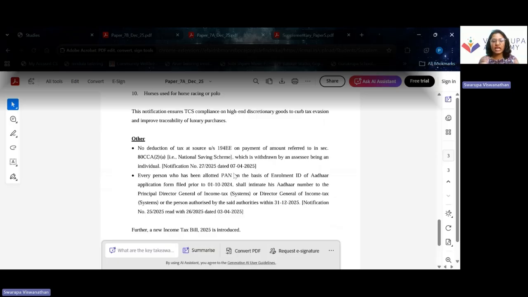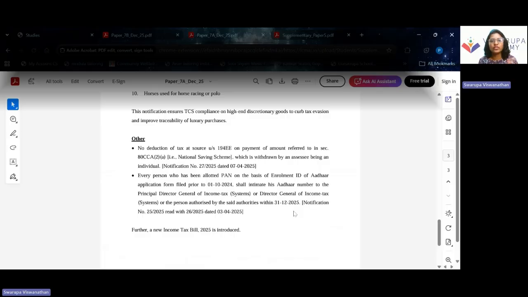The other amendment is that Aadhaar and PAN need to be linked within 31/12/2025. Every person who has been allotted a PAN and has an income tax login needs to link their Aadhaar and PAN within 31/12/2025. Next amendment is that if there is any withdrawal from the National Savings Scheme, no tax at source needs to be deducted. Further, a new income tax bill, the Income Tax Bill 2025, has been introduced and the act is also effective from 1st April 2026.